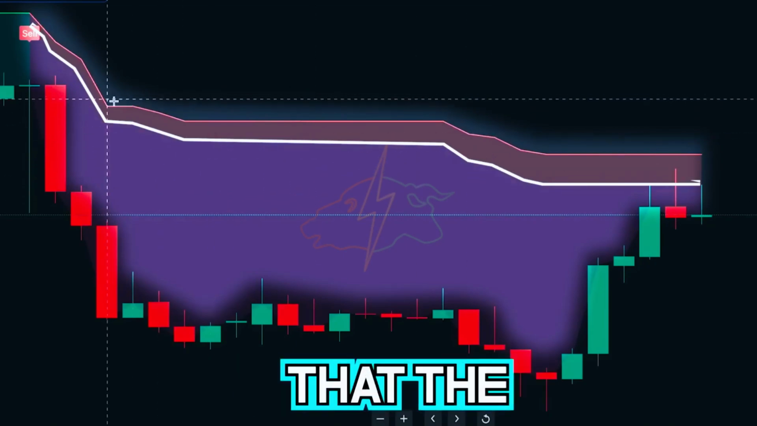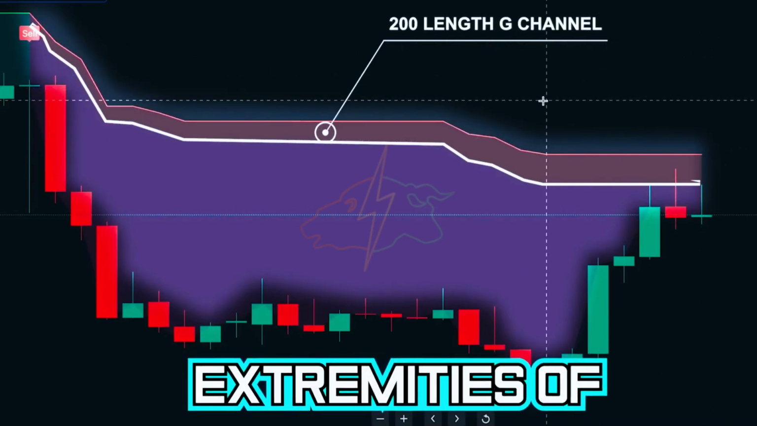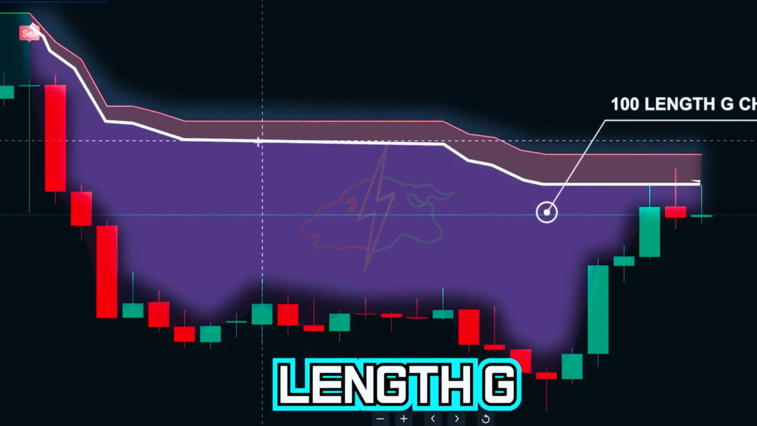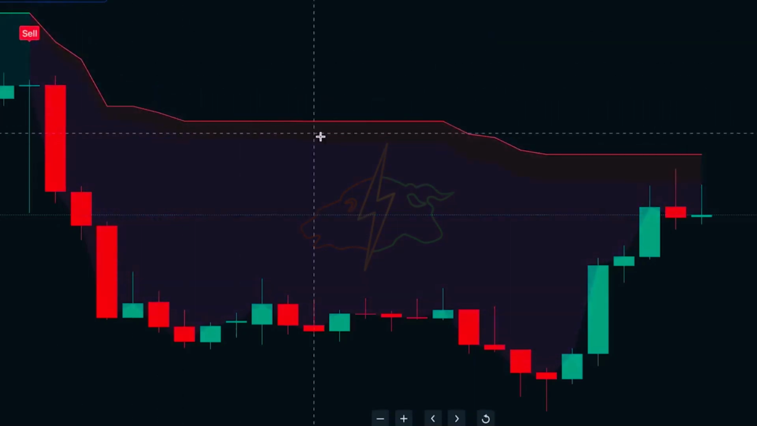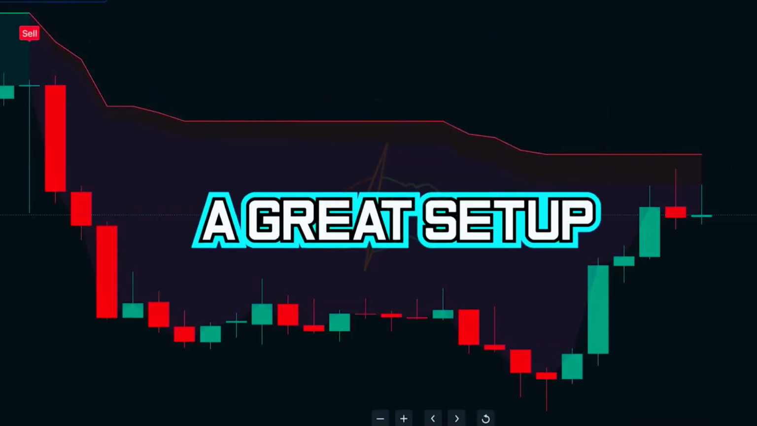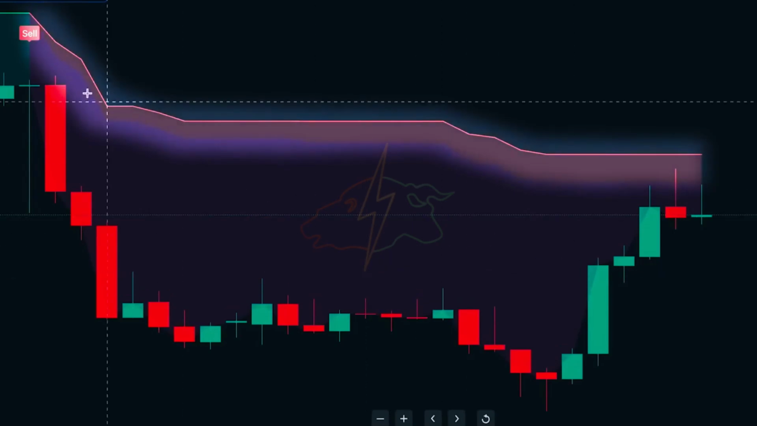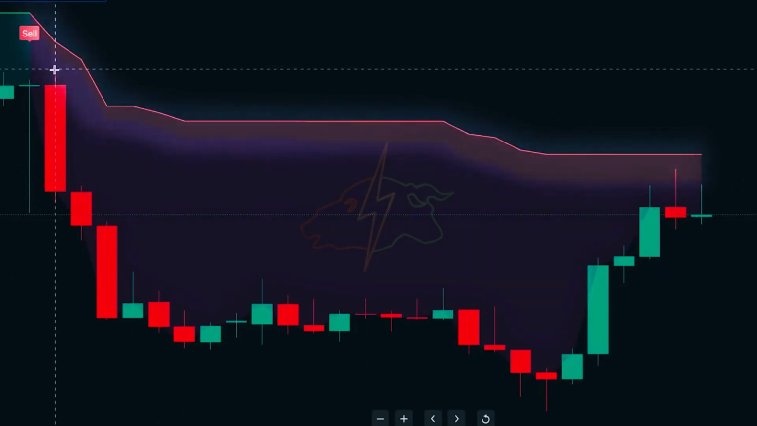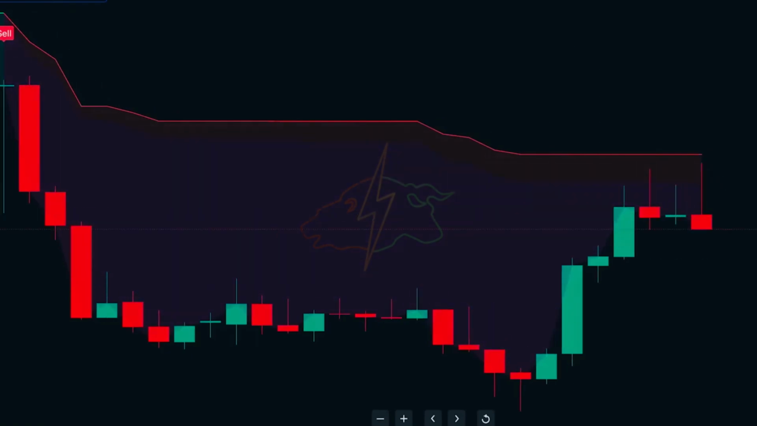This is due to the fact that the 200 length G channel is being used to determine the outer extremities of the long-term trend and the 100 length G channel is being used to determine the extremities of the inner trend, creating this inner pocket for execution. Here we can see we have a great setup for a sell position. We can see that the long-term market trend is bearish based on this outer line, and we can also see that the inner line is bearish, so we have this pocket for execution.